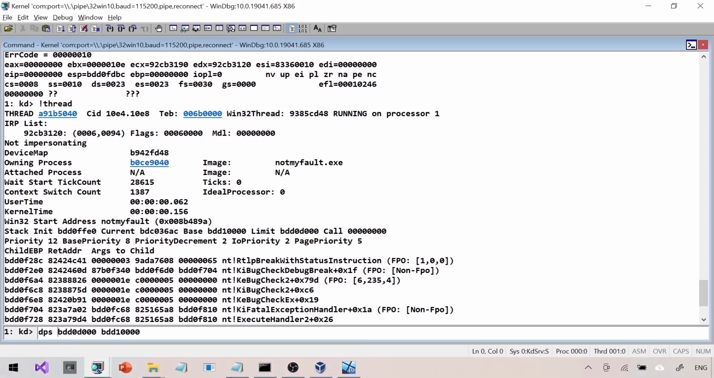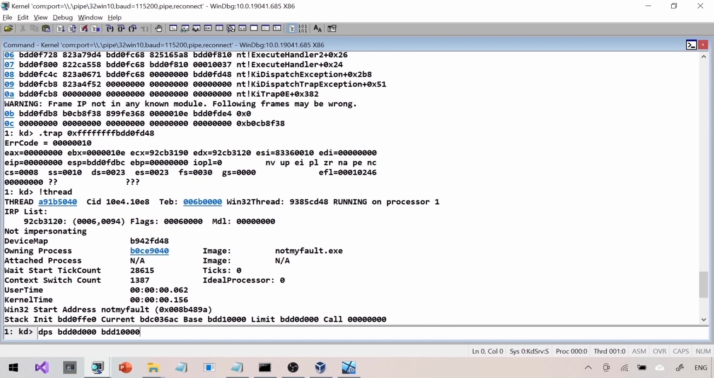DPS, if you remember, is dump pointer with symbols. If you have any confusion on this particular command or anything we are doing, just refer back to the previous presentations, so I'm not going into any details here. DPS, then the start address and the end address. The good thing is that the kernel mode stack is very small compared to user mode. It should print a pretty small number of entries.